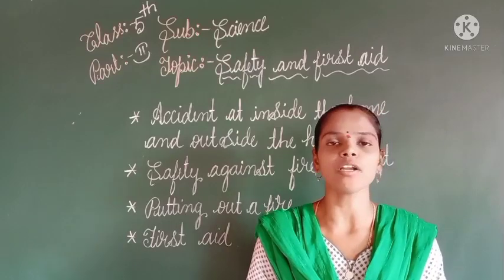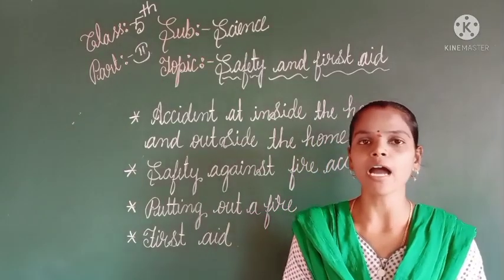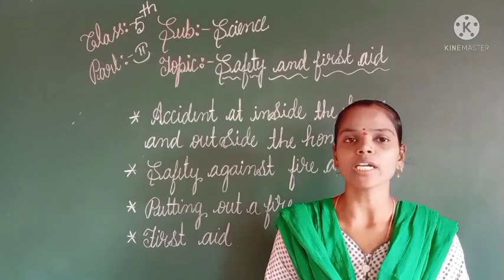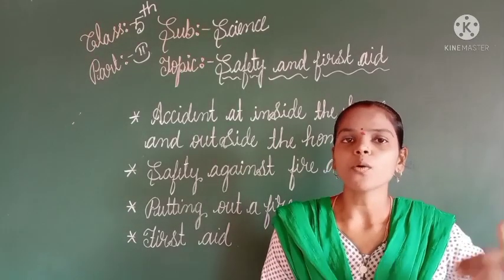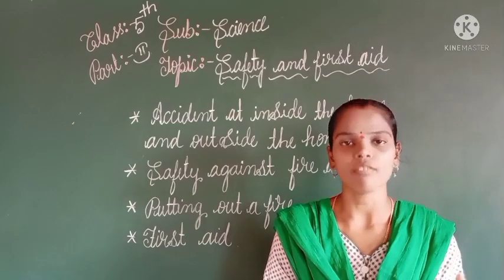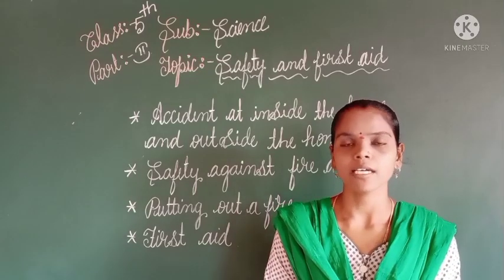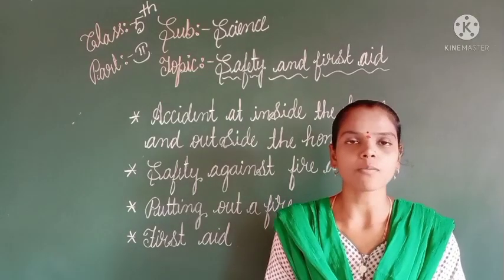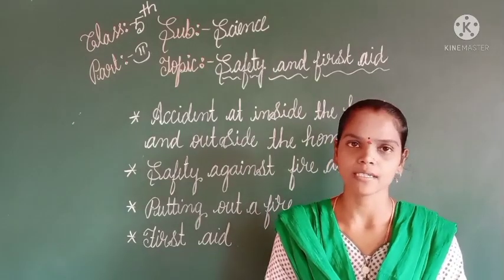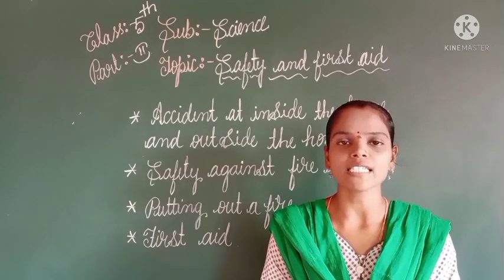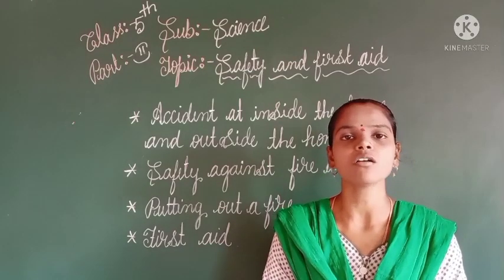Dear students, the next point we learnt was how we can extinguish a fire if an accident occurs. We can follow a few methods, such as pouring water to extinguish the fire. By pouring mud, we can cut off the oxygen supply to the burning. We can call for help from others. We can use an extinguisher. These are the different ways we can extinguish a fire.